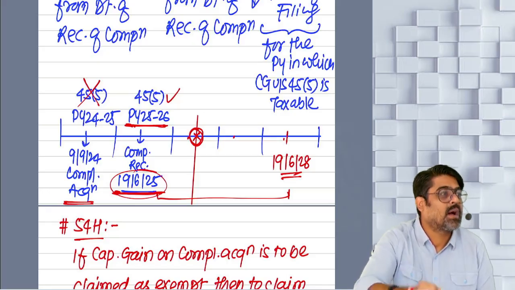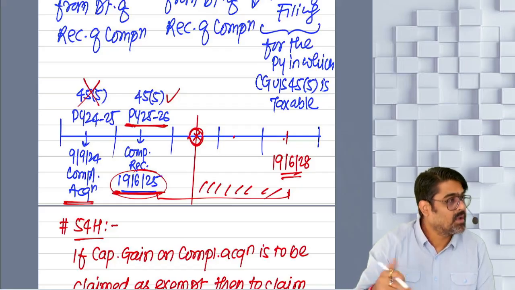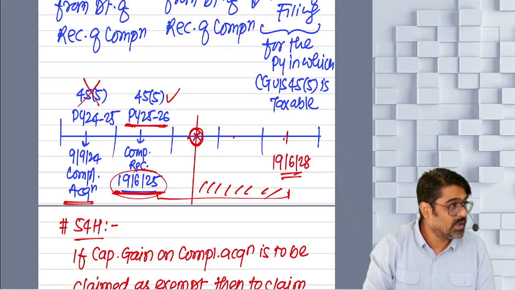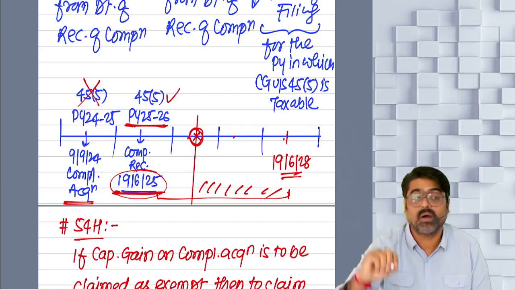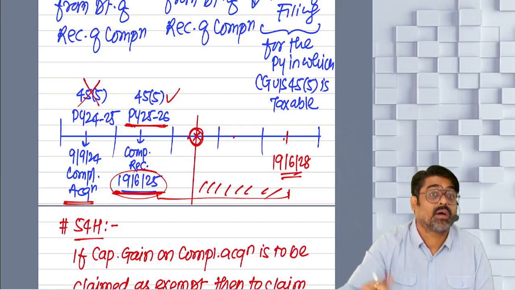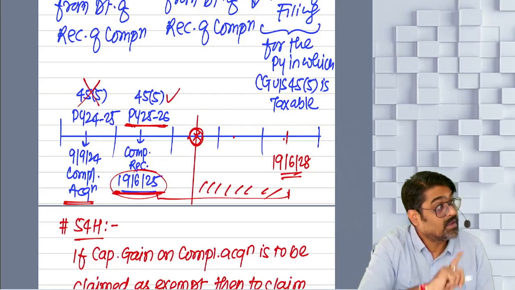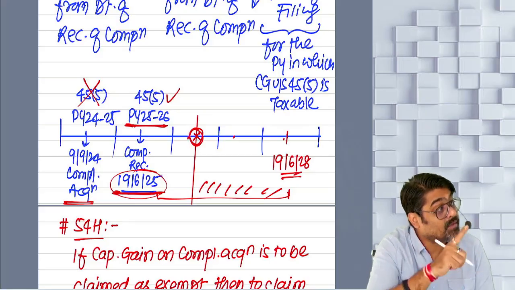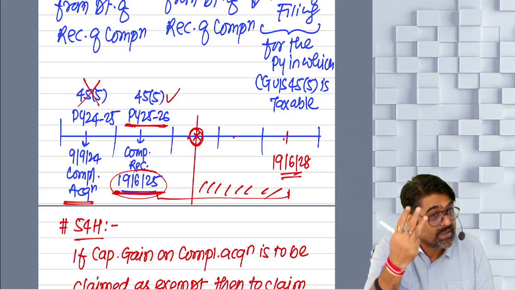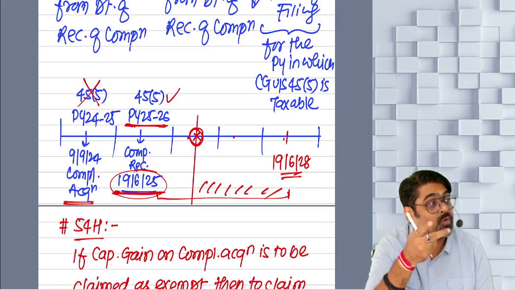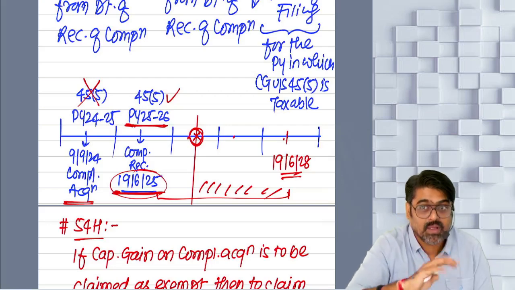The CGD deposit amount withdrawn has to be utilized in the balance time for what? Purchase or construction. If that amount is withdrawn and misutilized, you already know. If the amount is withdrawn, but the amount is still appearing on the expiry of 3 years as unutilized balance in the CGD account, that unutilized balance, what is to be done? You already know. And the lock-in period of the new asset, from the date of its purchase or from the date of completion of its construction, will be 3 years. What if within 3 years that new asset is transferred? Then the exemption given under section 54D will be revoked. And how will that be revoked?